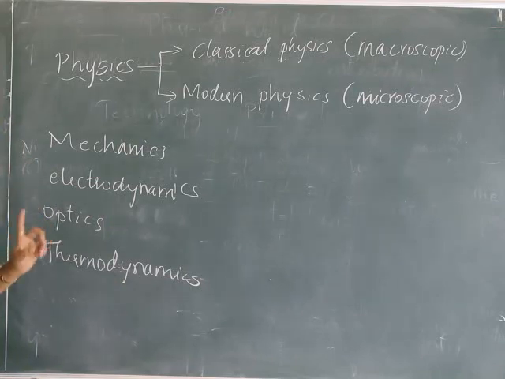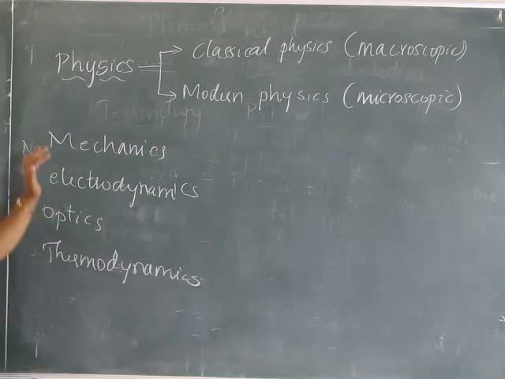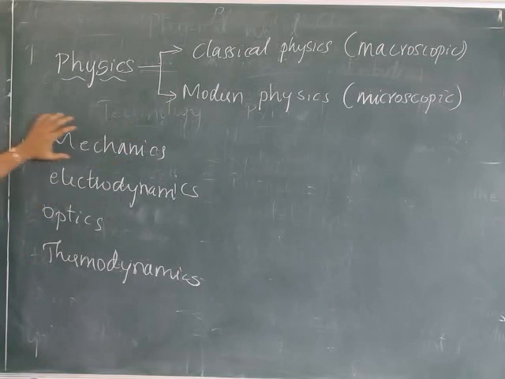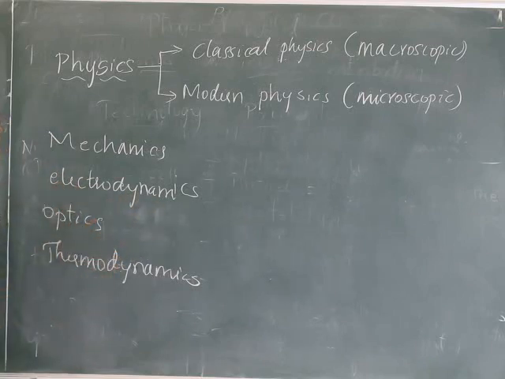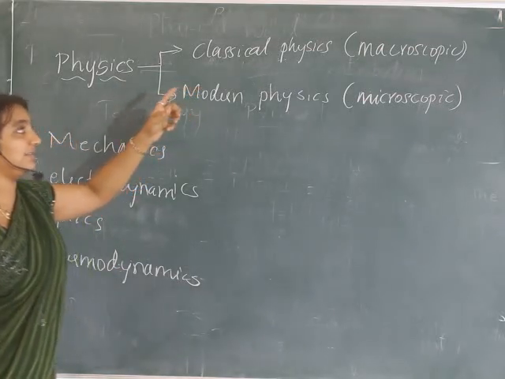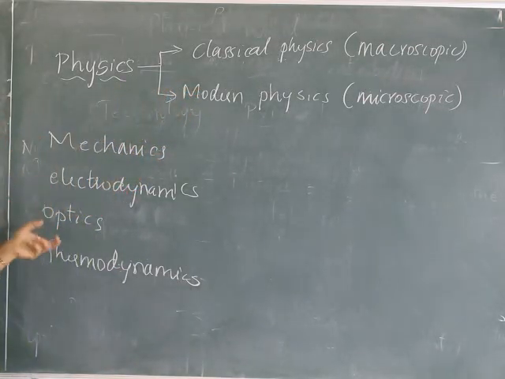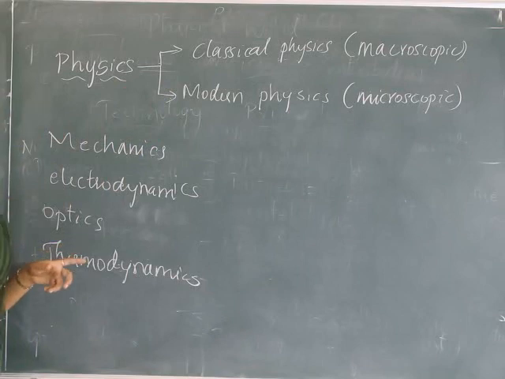When you go to the second year, you will deal with electrodynamics and optics concepts. So two concepts of classical physics will be learnt in the first year, and two concepts of classical physics will be learnt in the second year.